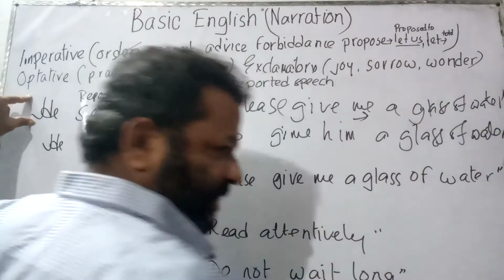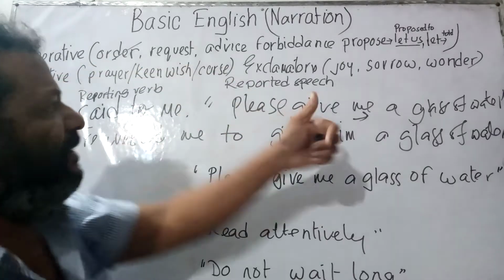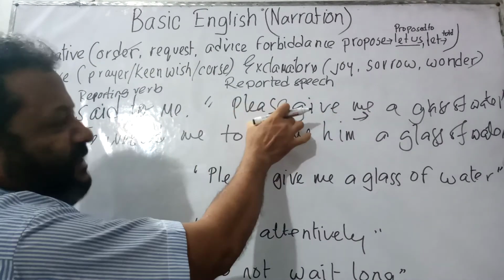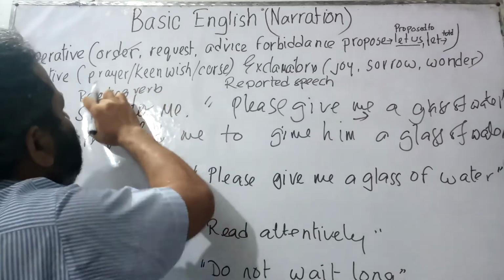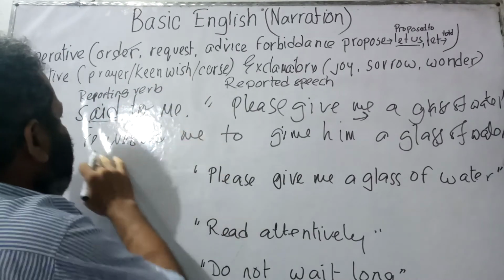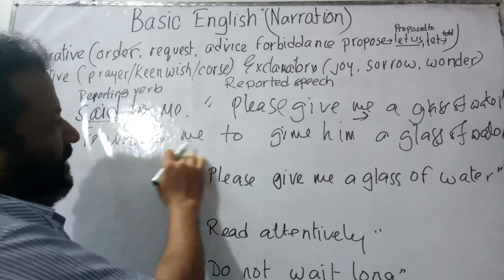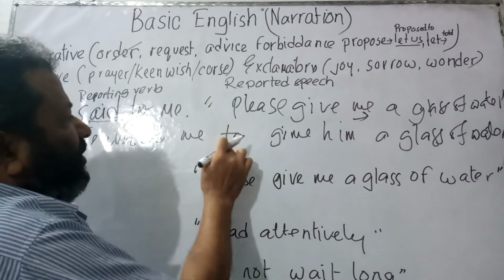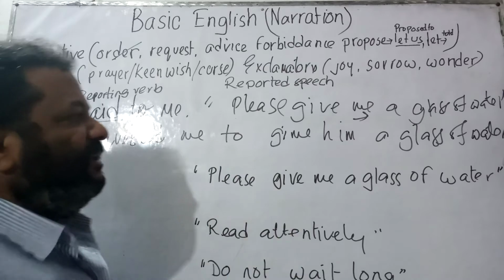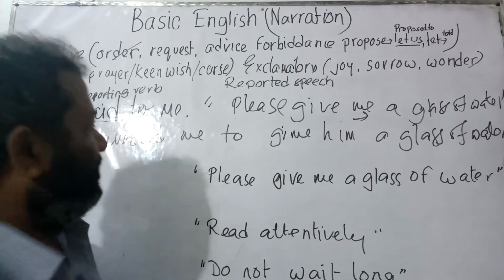Now, the basic sentence was he said to me, please give me a glass of water. As long as it is a request, the reporting verb said to has been turned into requested. So, he requested me. The comma has been omitted by the word to. He requested me to give him a glass of water.